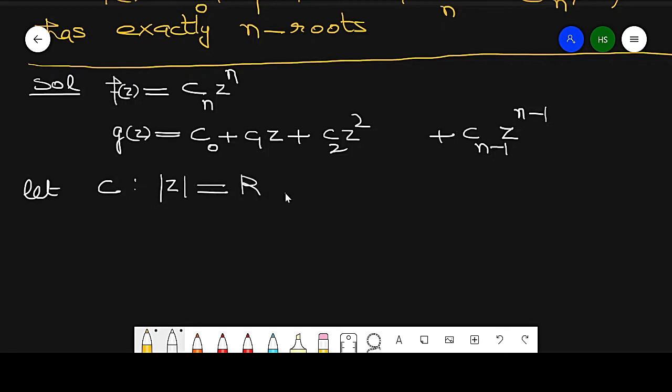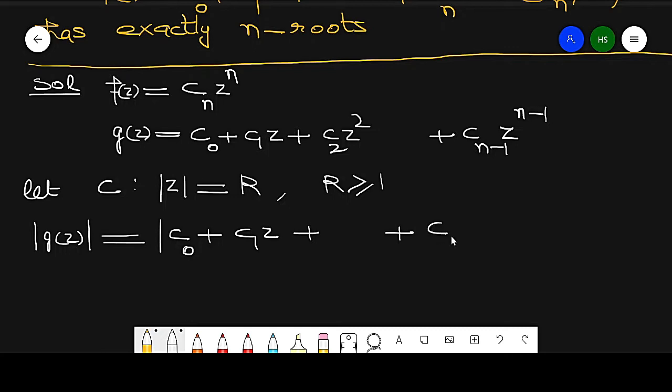I take a circle, let C be a circle whose center is the origin and radius is capital R, where R is greater than or equal to 1. Now what is modulus of g(z)? It is modulus of c0 plus c1 z plus so on plus c(n minus 1) z raised to power n minus 1.